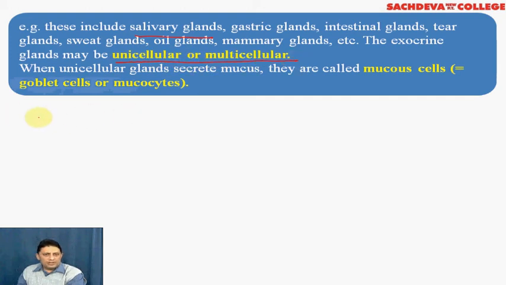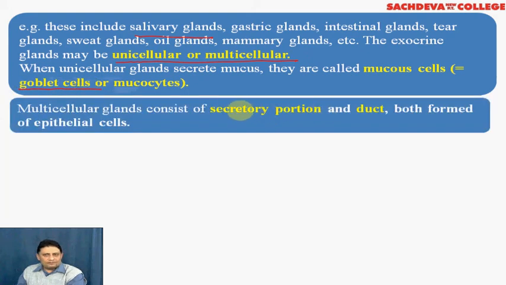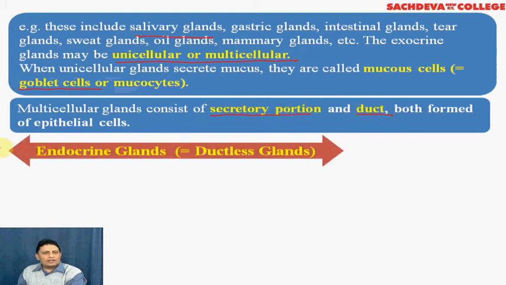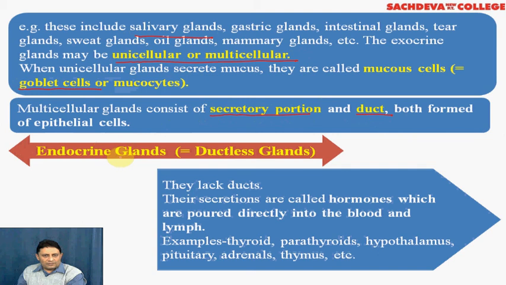When unicellular, they secrete mucus. These are called goblet cells. Multicellular, these glands consist of two portions, a secretory portion and a duct. The second type of gland are the endocrine gland or the ductless glands. They lack ducts. Therefore, they pour their secretion directly into the blood, and their secretions are known as hormones.